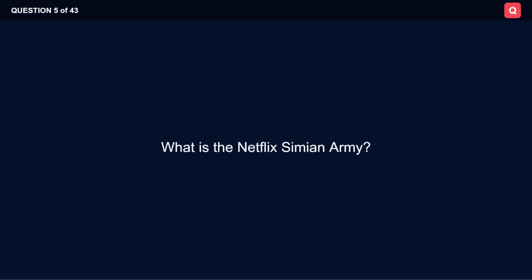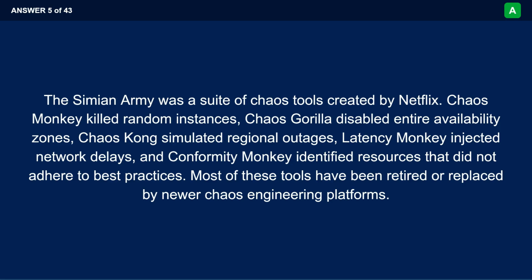What is the Netflix Simian Army? The Simian Army was a suite of chaos tools created by Netflix. Chaos Monkey killed random instances. Chaos Gorilla disabled entire availability zones. Chaos Kong simulated regional outages. Latency Monkey injected network delays. And Conformity Monkey identified resources that did not adhere to best practices. Most of these tools have been retired or replaced by newer chaos engineering platforms.